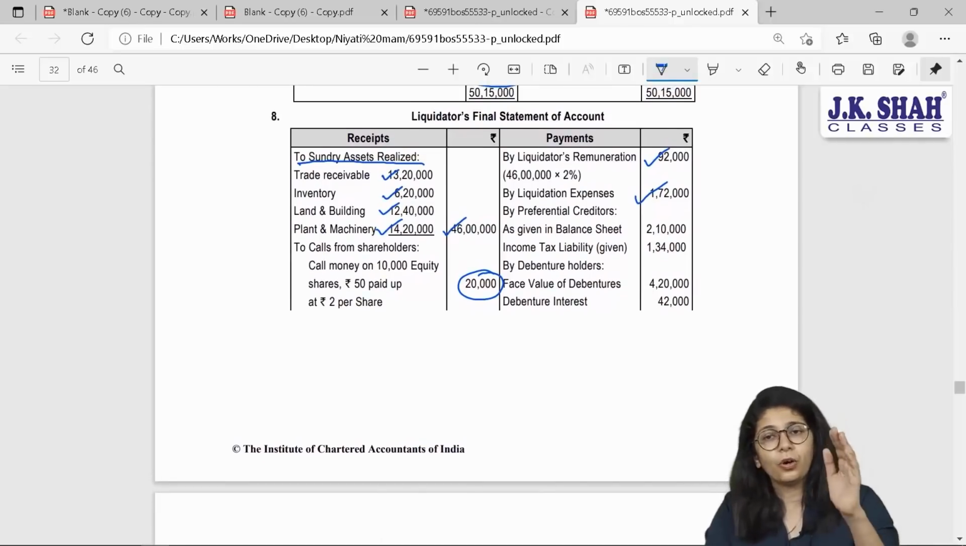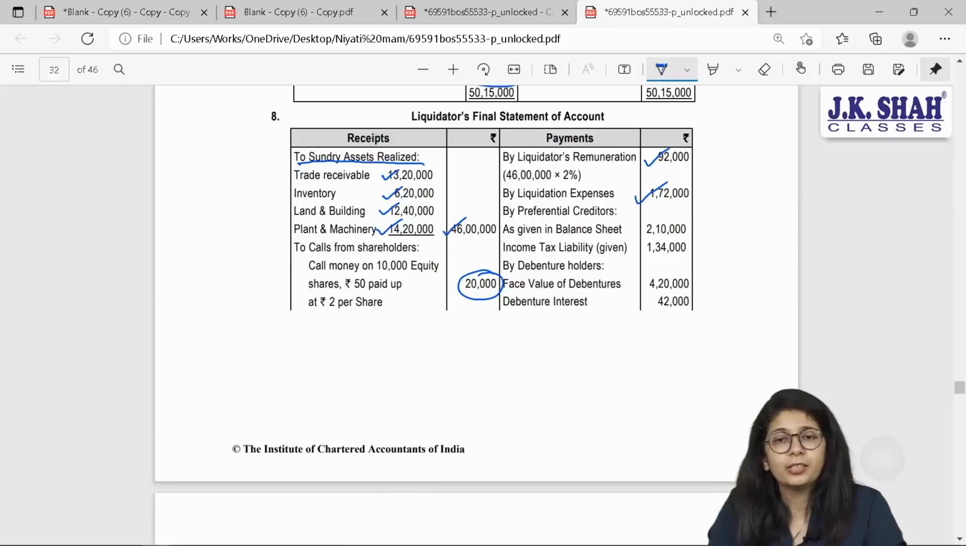Now comes all your recorded liabilities. Whom do we pay first? We first pay secured creditors, which we do not have. After secured, we will pay preferential creditors. The name itself says that preference is to be given to them.